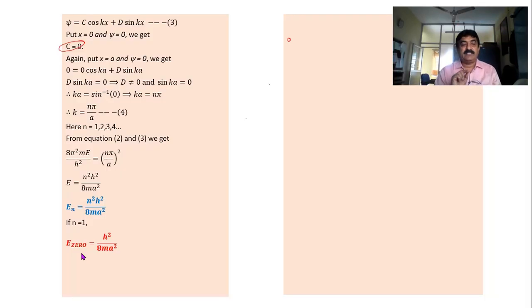Okay, this is h square by 8 ma square. It is also called as zero point energy. Okay, zero point energy or ground state energy.